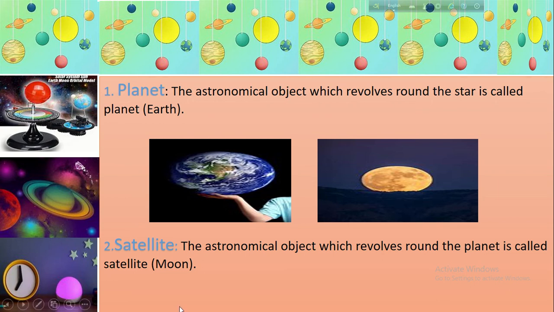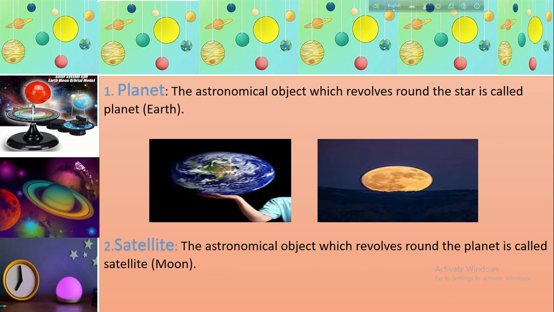Next, satellite. The astronomical object which revolves around the planet is called a satellite. Here we can consider the Earth, and the natural satellite of Earth is the Moon. So the Moon which revolves around the Earth is called the satellite.